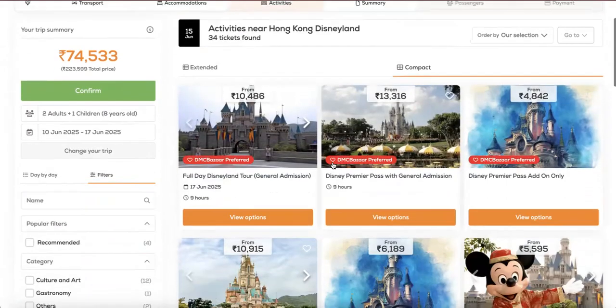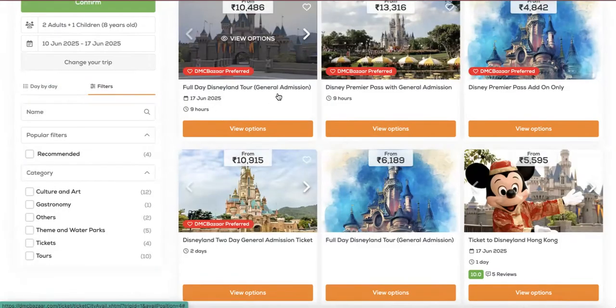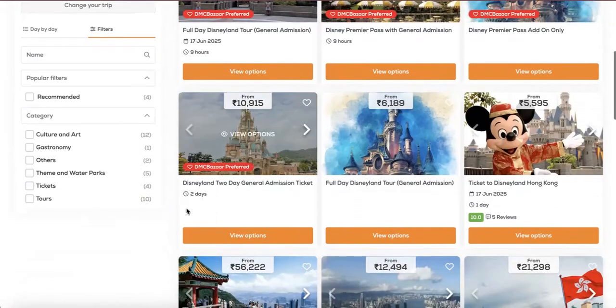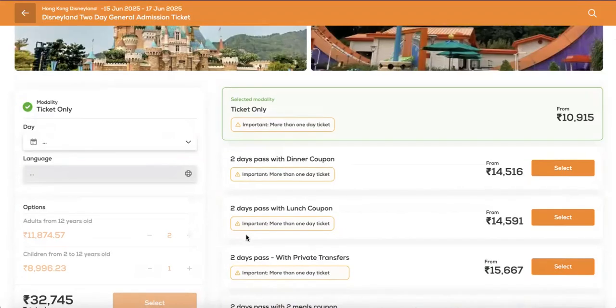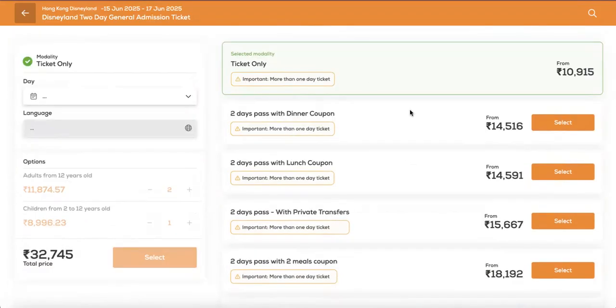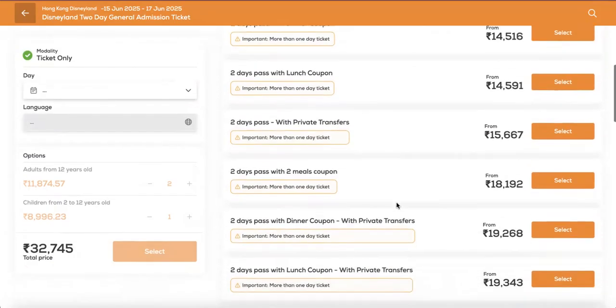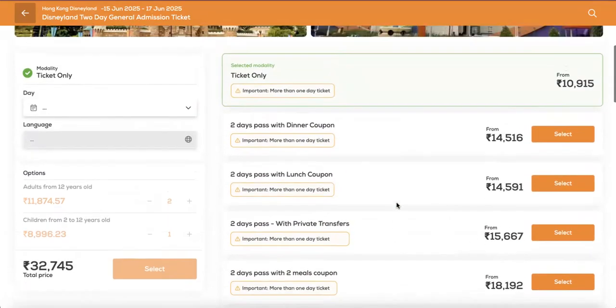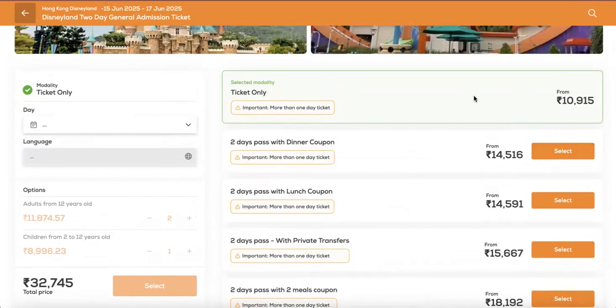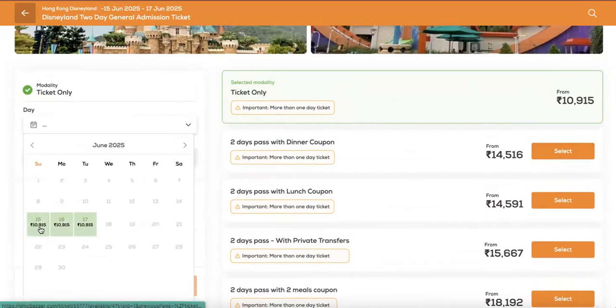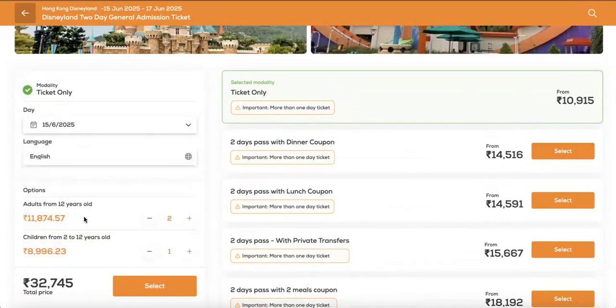And while I'm staying in Disneyland, I may not select a tour, but I may select a Premier Pass with general admission, or I can select a 2-day general admission ticket here as well, since they're staying for 2 nights in Disneyland. Here as well, we've given you multiple options. There's a ticket only, with meal coupons, with private transfers, if you'd like to select. We'll select the ticket only, take it on the day of arrival into Disney, and book it.